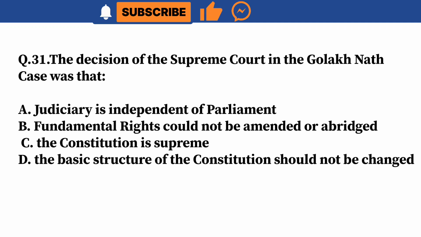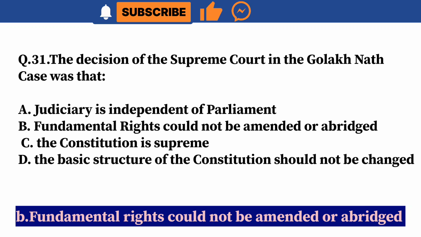Question 31. The decision of the Supreme Court in the Golaknath case was that A. Judiciary is independent of Parliament. B. Fundamental rights could not be amended or abridged. C. The Constitution is supreme. D. The basic structure of the Constitution should not be changed. Correct answer is B. Fundamental rights could not be amended or abridged.